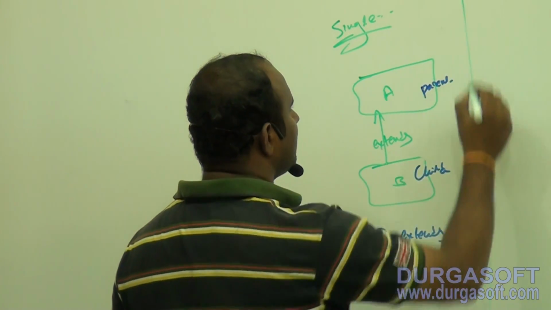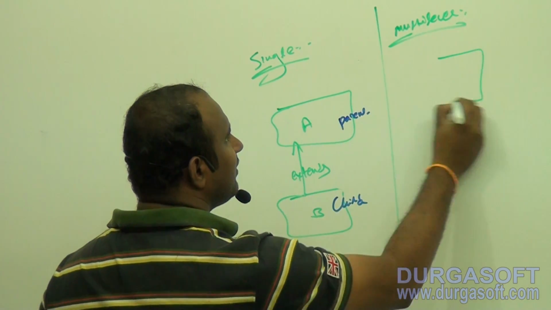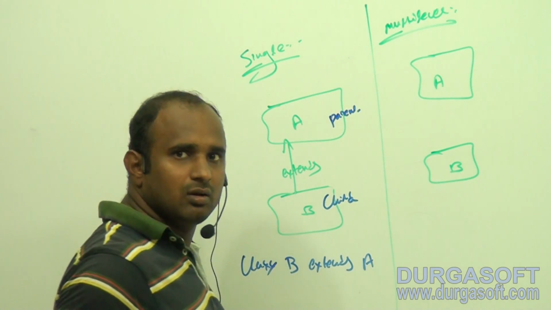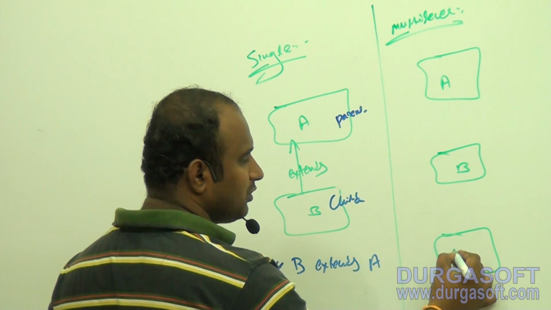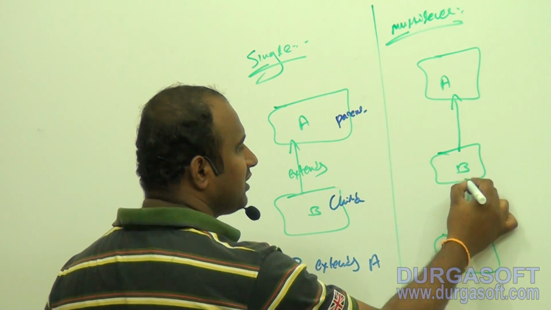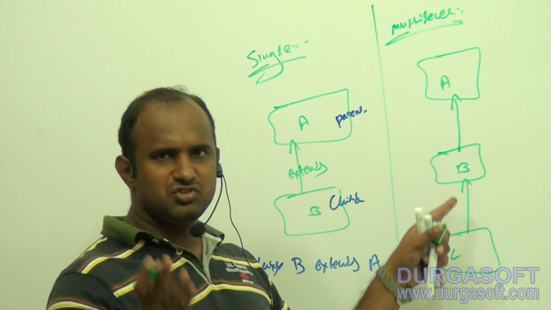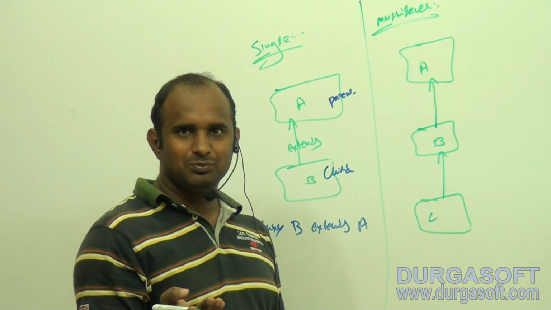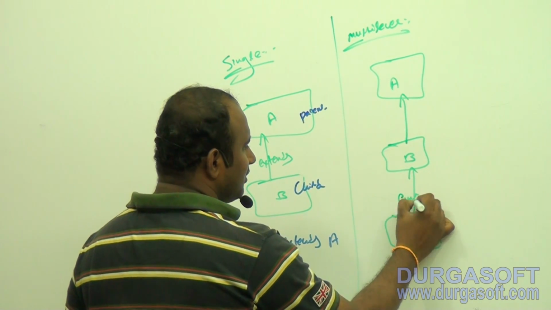Number 2 is multi-level inheritance. For example, my father is A, myself is B, and your kid is C. You are extending your father, and your kid is extending yourself. Now you are the child of your father, and after a year or two you become a father, right? So C extends B.